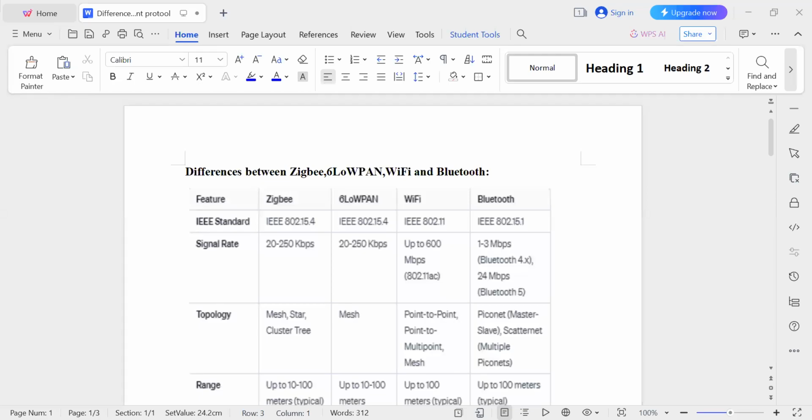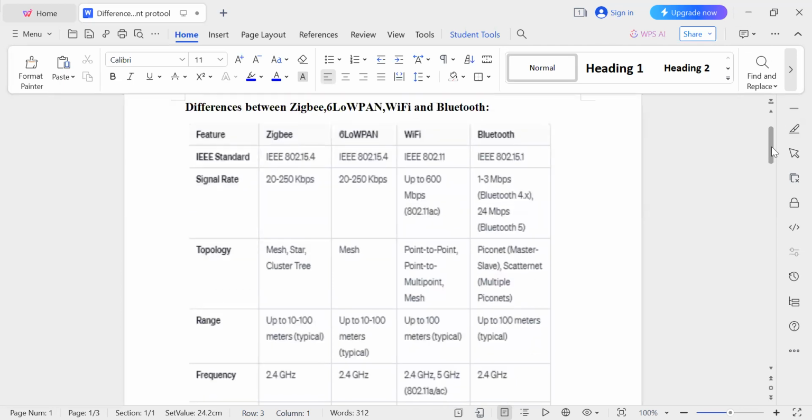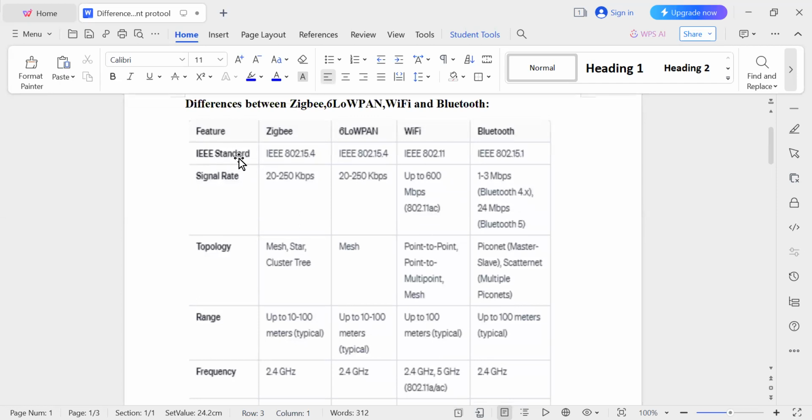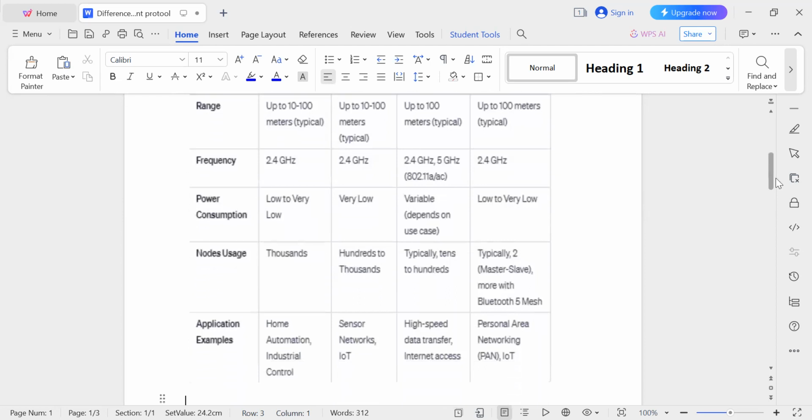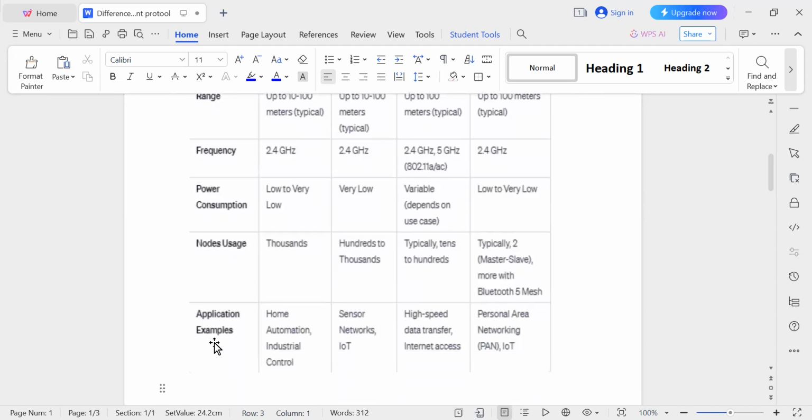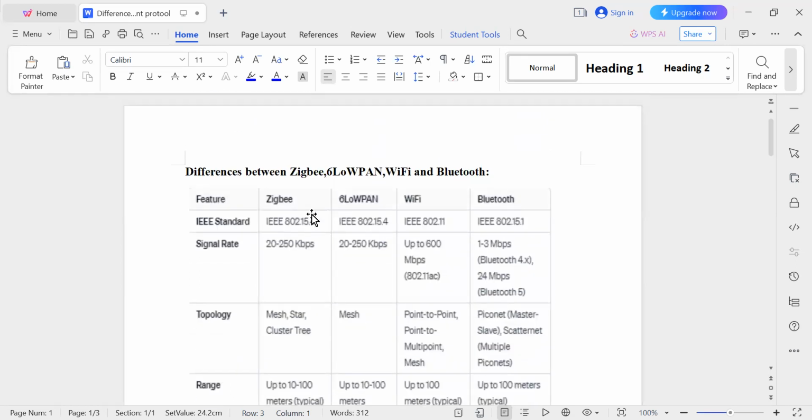Today I'm going to discuss the difference between different protocols: Zigbee, 6LoWPAN, Wi-Fi and Bluetooth. So here I have given some parameters to differentiate all these things. I have considered the IEEE standard for differentiation, and signal rate, topology, range, frequency, power consumption, nodes usage and application. Using these points, I'm going to differentiate Zigbee, 6LoWPAN, Wi-Fi and Bluetooth. The first one is IEEE standard.